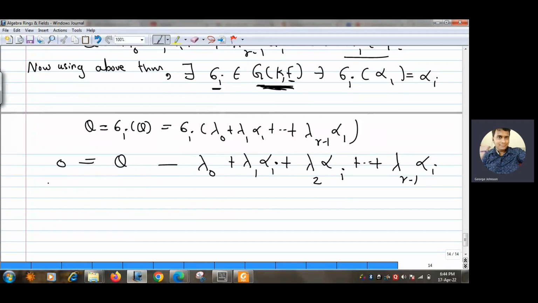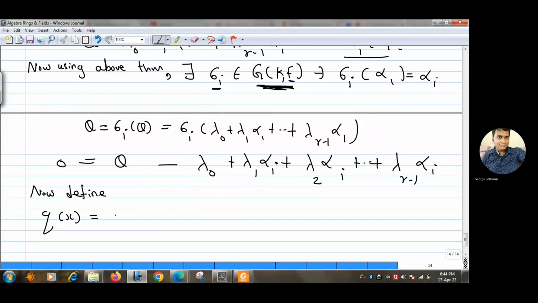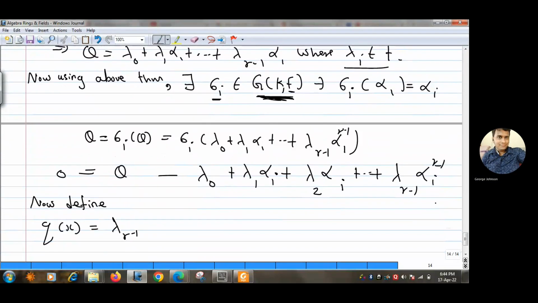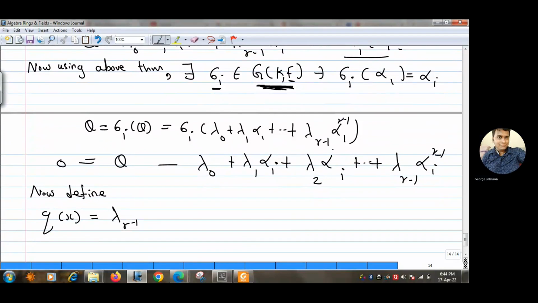So now let us construct a polynomial q(x). We are almost done. Let us define q(x) like this. We take q(x) as the polynomial lambda r minus 1 x to the power r minus 1, instead of alpha I am taking x.